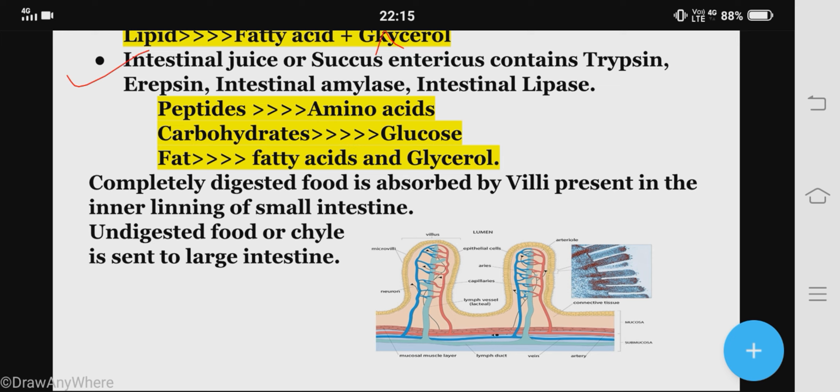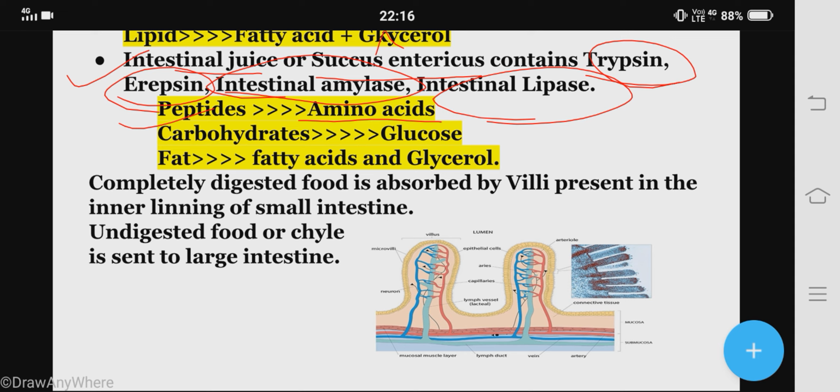Now the small intestine has its own juice, its own digestive enzymes. They are known as intestinal juice or succus entericus. They contain protein digestive enzymes or proteases named trypsin and erepsin, a carbohydrate digestive enzyme intestinal amylase, and a fat digestive enzyme intestinal lipase. Now what do trypsin and erepsin do? They break down peptone and polypeptides into amino acids, the simplest form of protein.